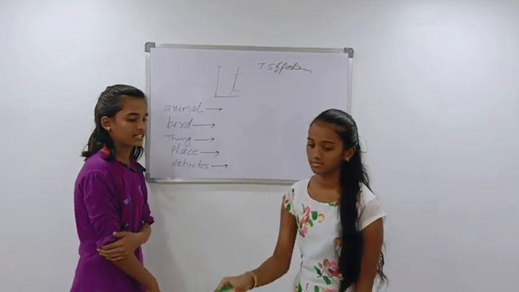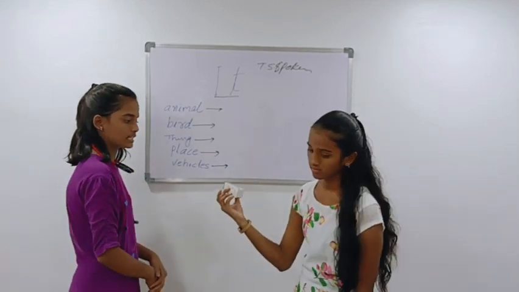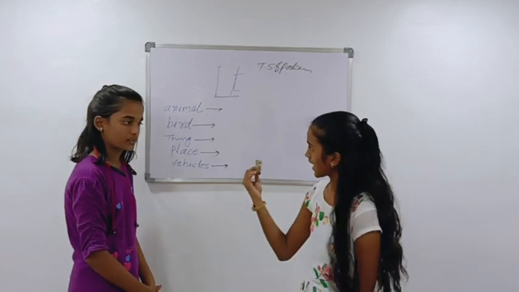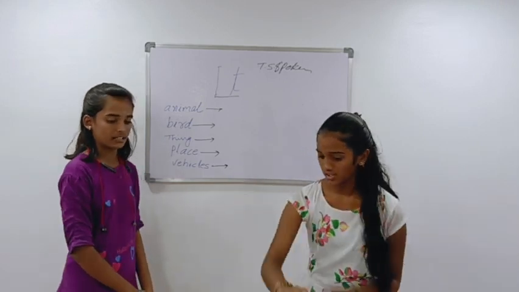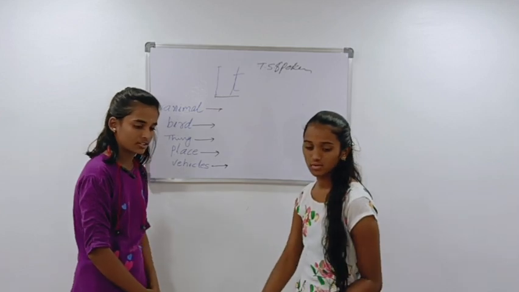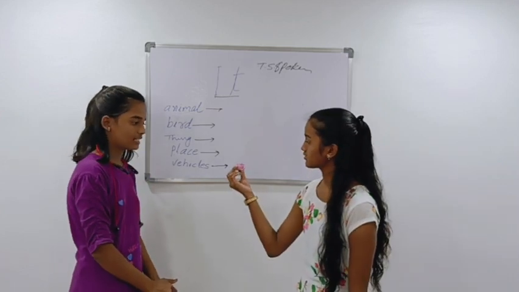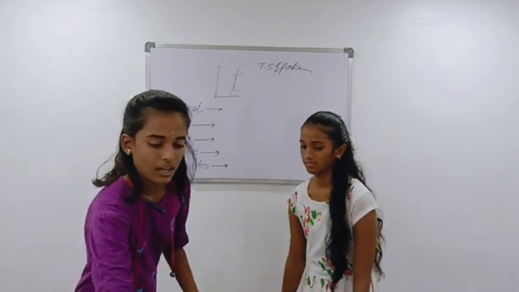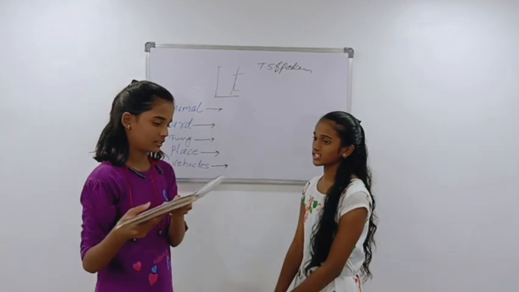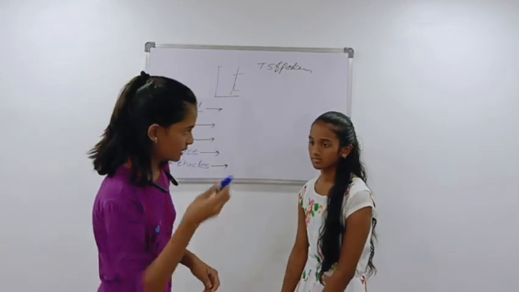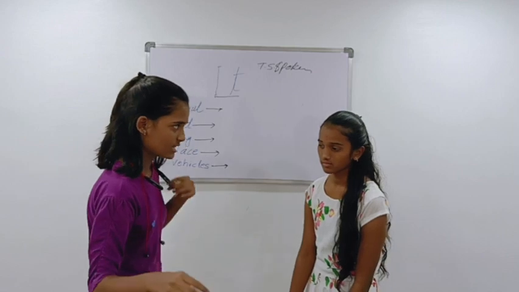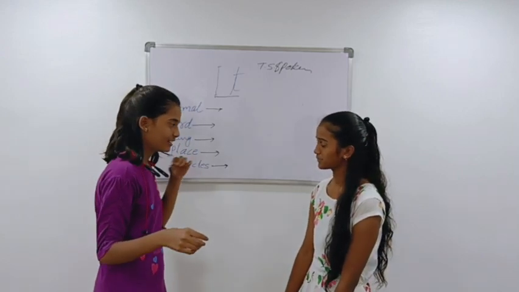Is it a duster? Yes, it is a duster. Is it an ink bottle? Yes, it is an ink bottle. Is it a bracelet? Yes, it is a bracelet. Is it a watch? Yes, it is a watch. Is it a flower? Yes, it is a flower. Is it a book? Yes, it is a book. Is it a marker? Yes, it is a marker. Is it a mic? Yes, it is a mic.